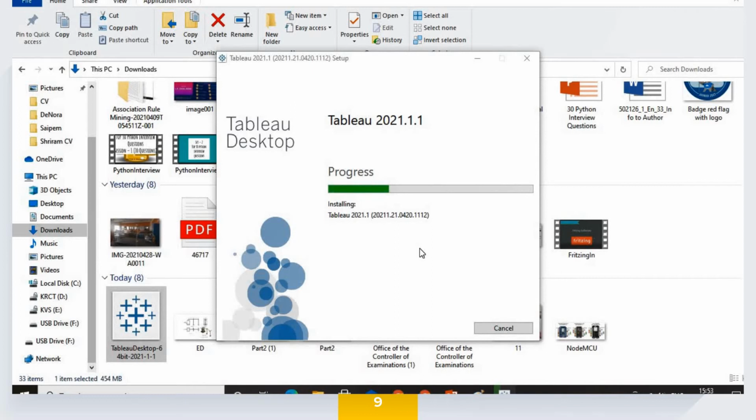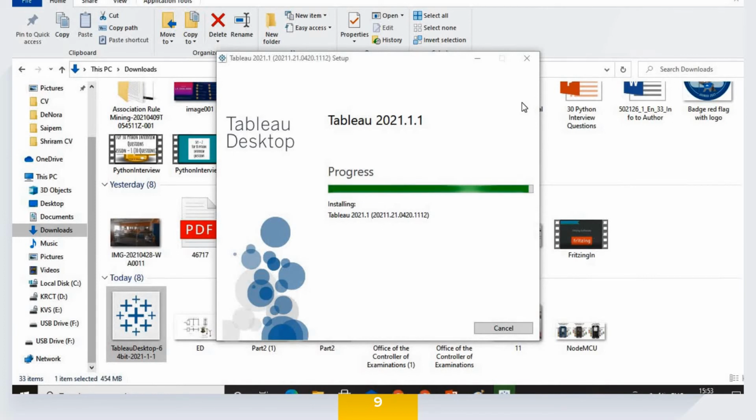Let's put it on wait for maybe half a minute. It takes about 1 minute totally for the installation process to be done. And once you install it, it may ask you to restart the machine at times. So in that case, please do a restart, and it's all very easy for you to do. Now you could see that the installation is almost done. And once it is done, the launch page will come next, which we will talk about in the next session.